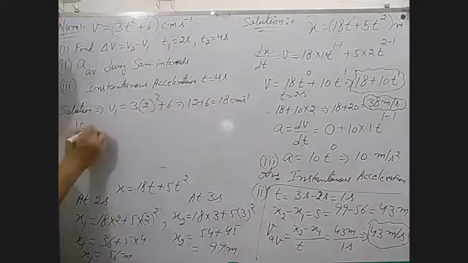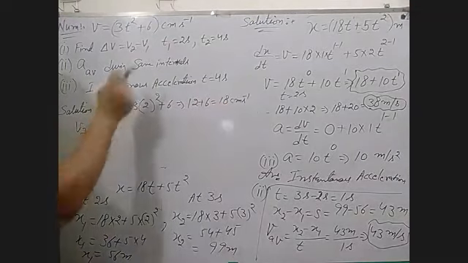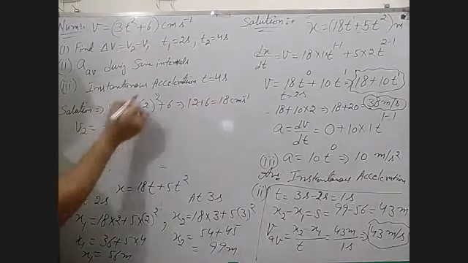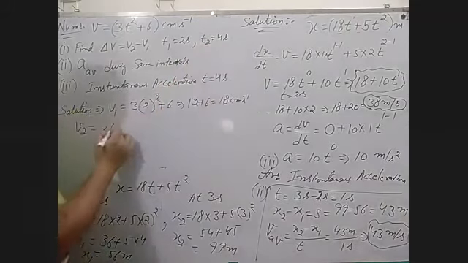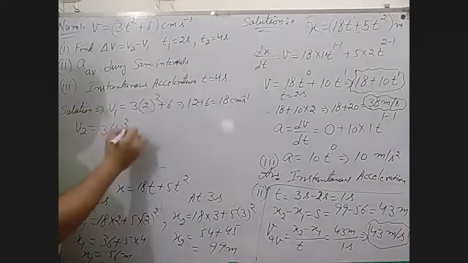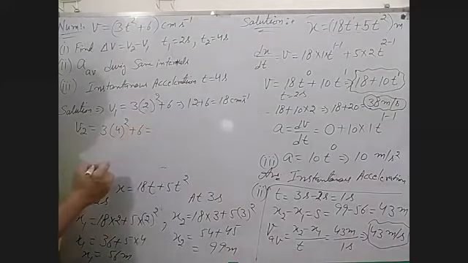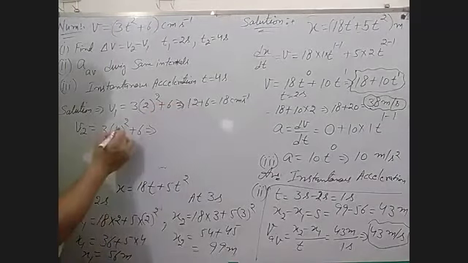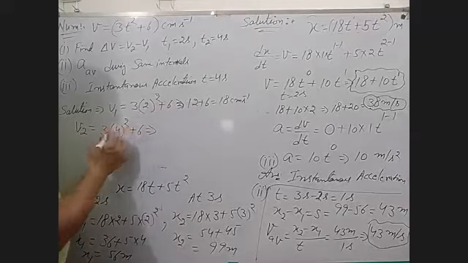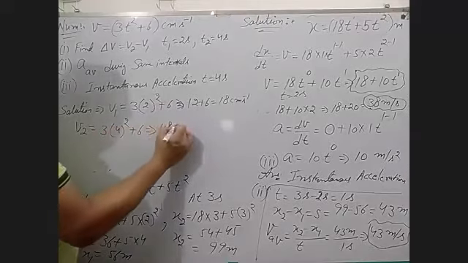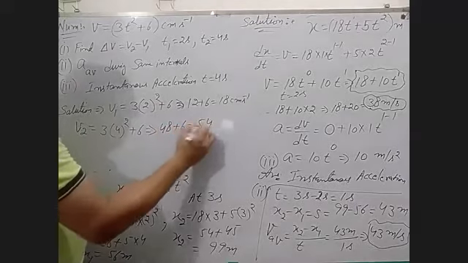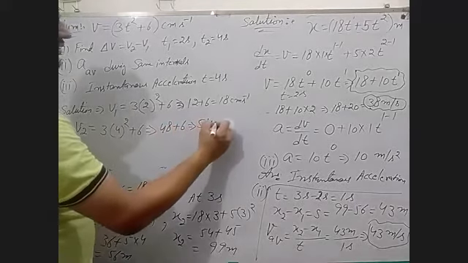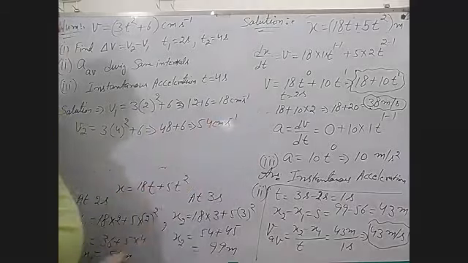Now, similarly, we can take the value of V2 also, at time T2, 4 seconds. We have to put it here plus 6 is equal to 4 4s are 16, 16 3s are 48, plus 6, and it will be 54 centimeter per second.